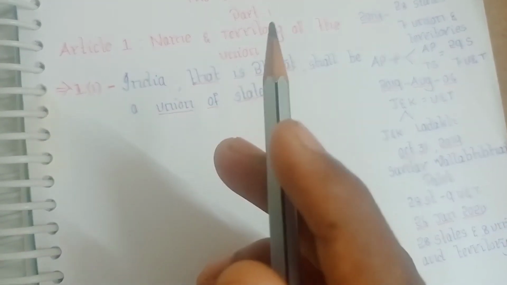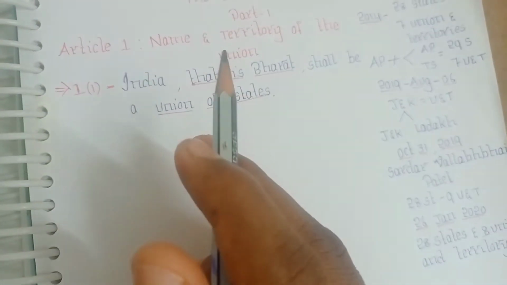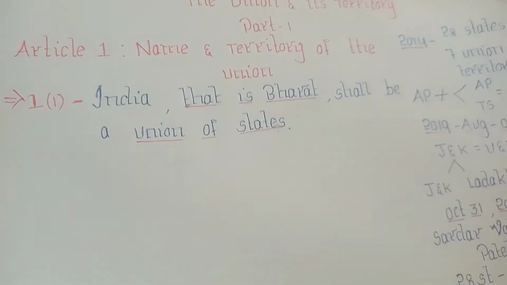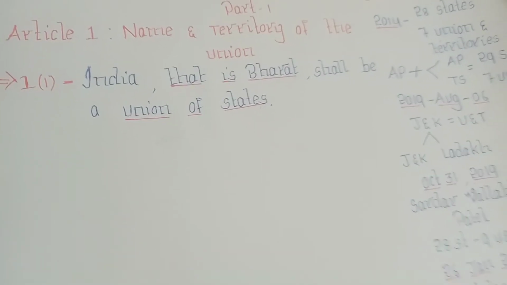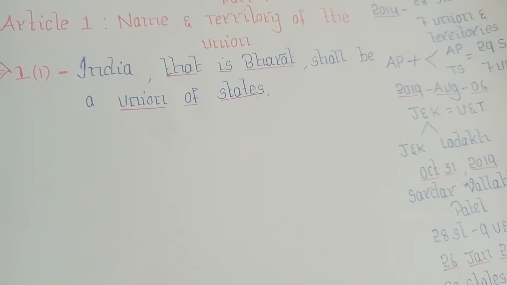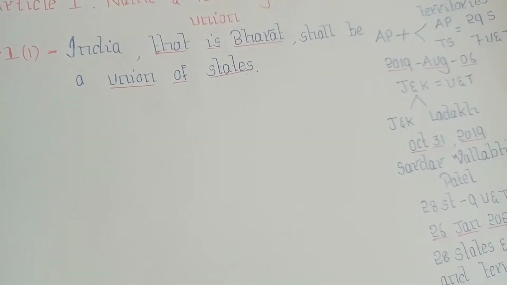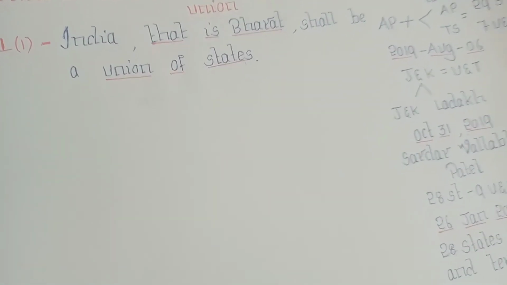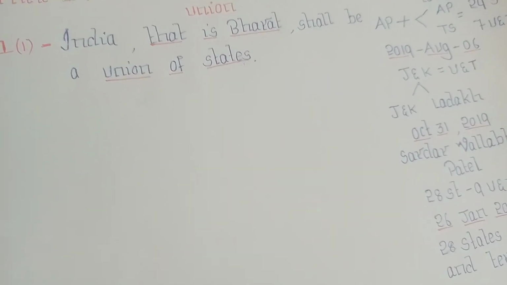We cannot run on the laws passed by the British Parliament. So now we have to frame our own constitution. In 1946, the British Parliament gave power to the people of India to frame a constitution. So on 9th December 1946, the Constituent Assembly met for the first time.